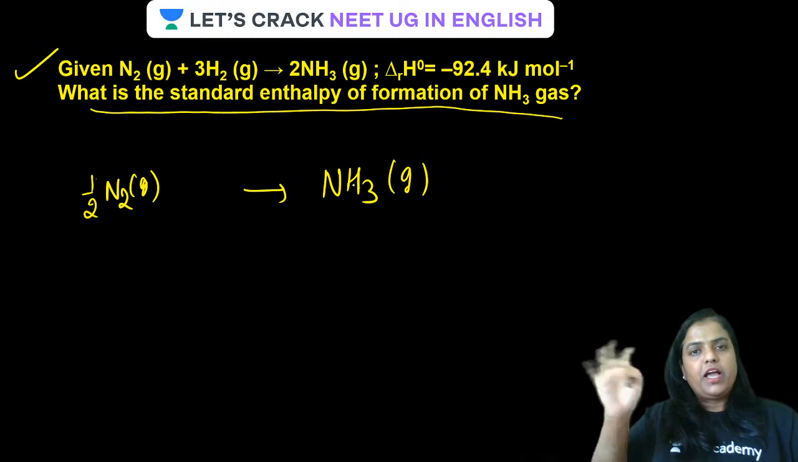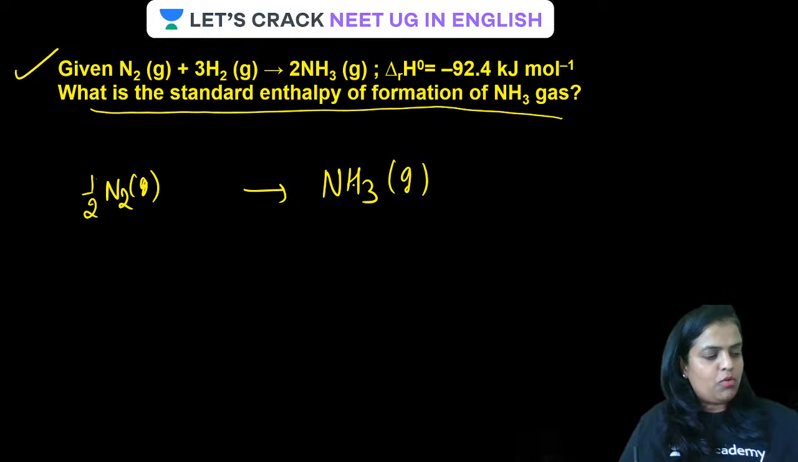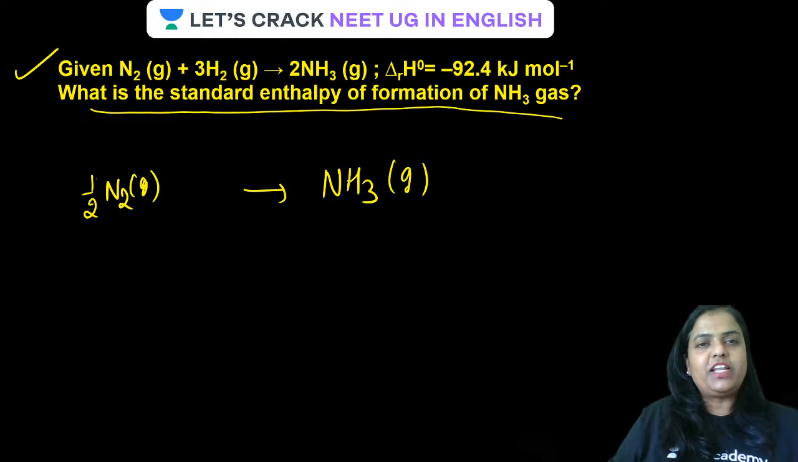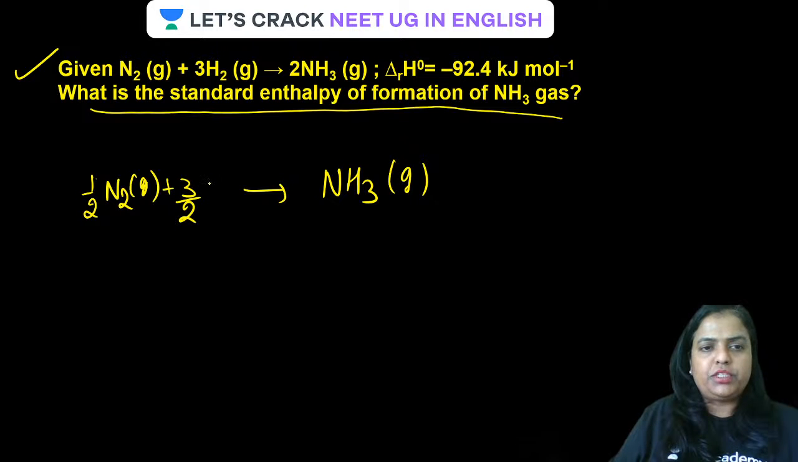Hello, beta, welcome to the class. How are you, dear? How are you, little explorer? How many moles of hydrogen for this? Only 3 atoms, that is only 1.5. 3 mole atoms, only 1.5. That is 3 by 2 mole of hydrogen.